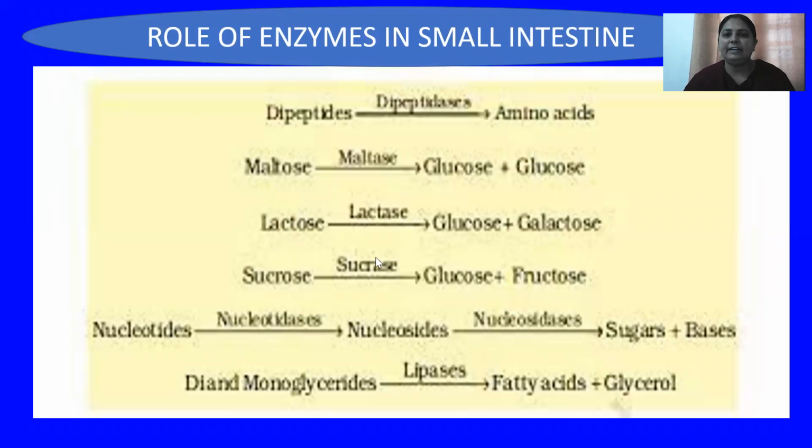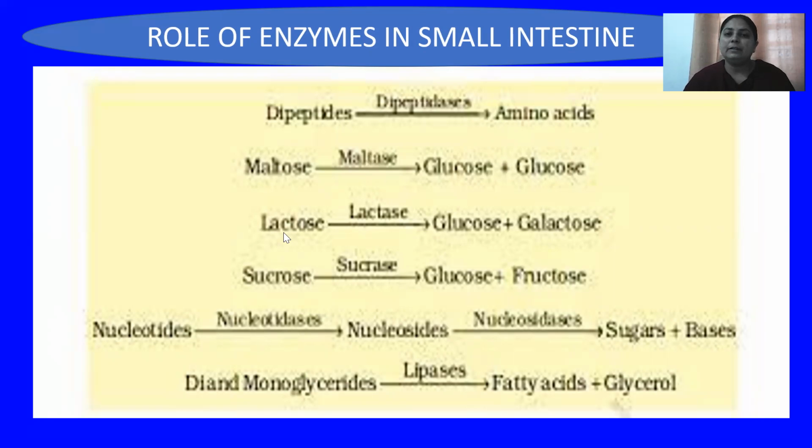Yes, children, this I have already discussed. If proteins are in the form of dipeptides, this means this is still not the simplest form of proteins. So on them, dipeptidase enzyme acts and converts them into amino acids. All of these reactions take place generally in the small intestine. If the carbohydrates are in the form of maltose, then on them maltase enzyme acts and converts them into glucose plus glucose. So glucose is the simplest form of carbohydrate.